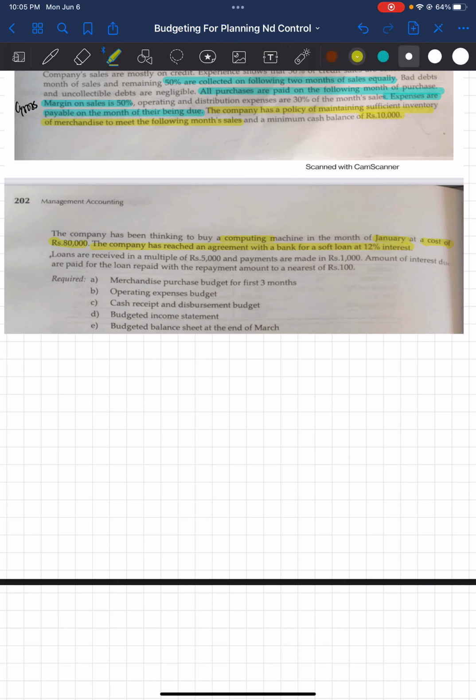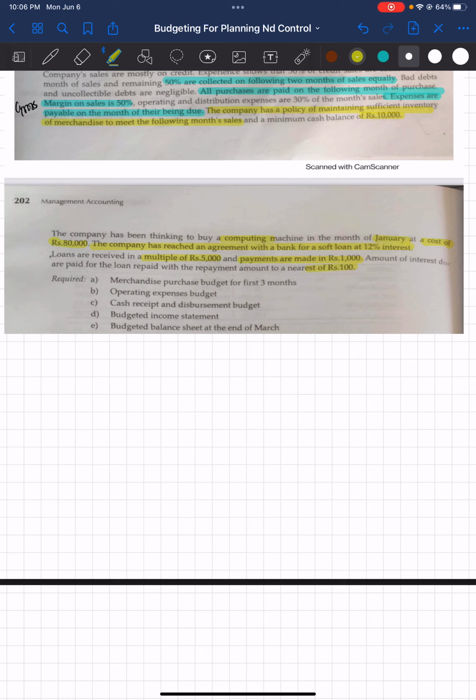When taking the loan, the company should take it in multiples of 5,000, and the repayments are to be made in thousands. So every time you borrow, make sure you borrow in multiples of 5,000, and every time you repay, in multiples of 1,000. You cannot make any payment which is not a multiple of 1,000 when you are making the repayment. The amount of interest is paid for the loan repaid with the repayment amount, to the nearest of rupees 100.